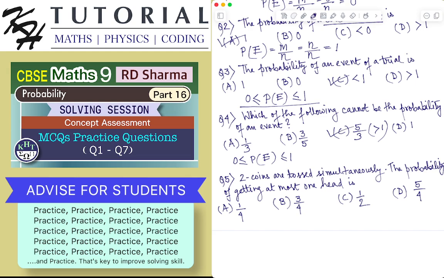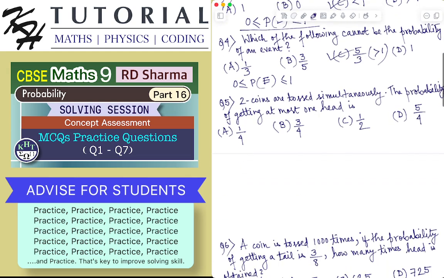Okay. Question number 5. Two coins are tossed simultaneously. The probability of getting at most one head. At most one head. Okay. So quickly list down all the possible outcomes when two coins are tossed. It could be head head, it could be tail tail, it could be head tail, it could be tail head.